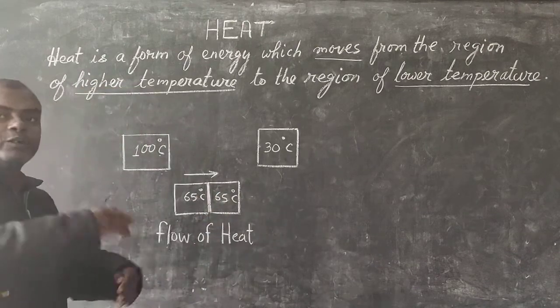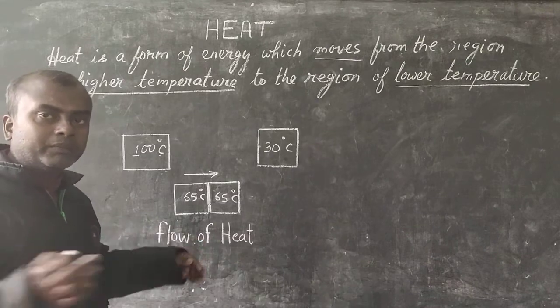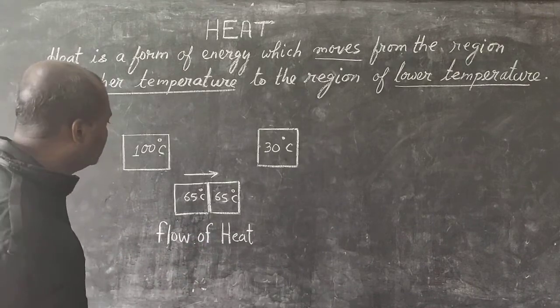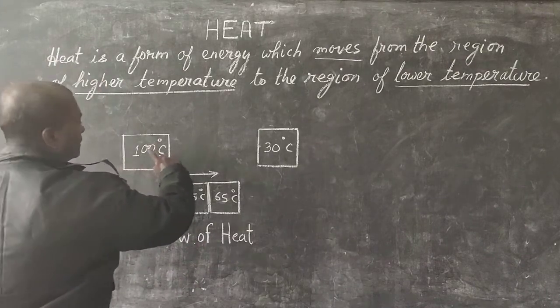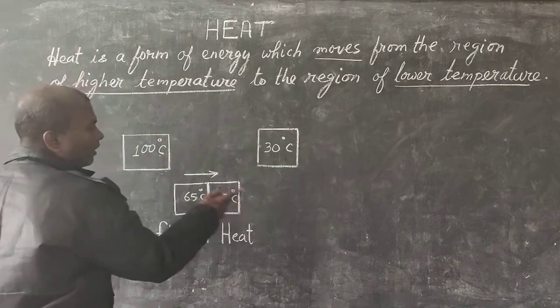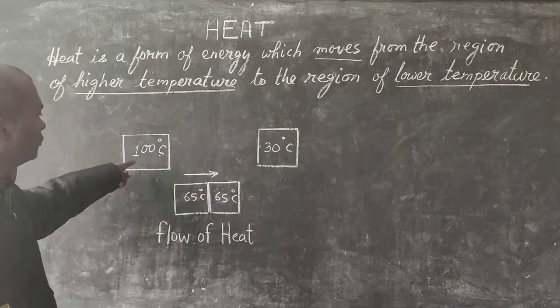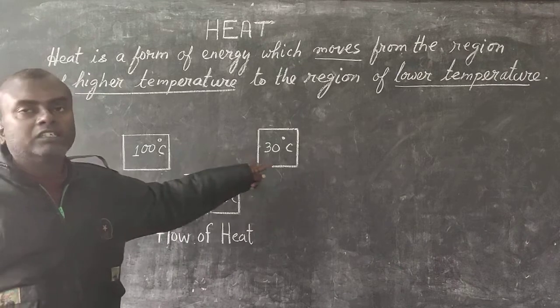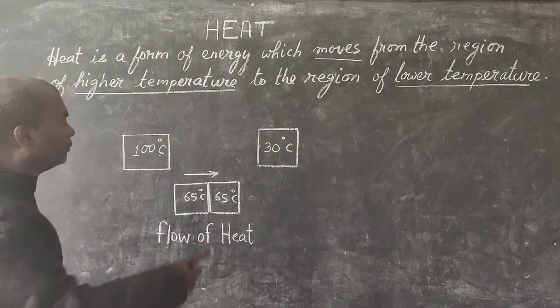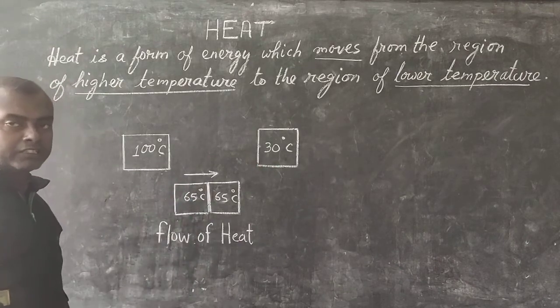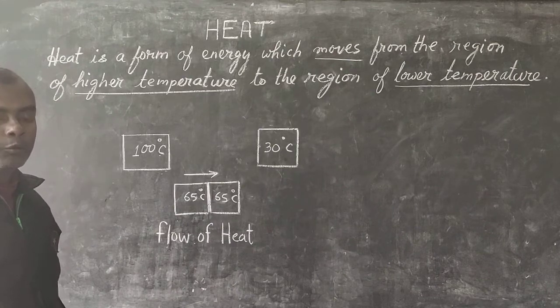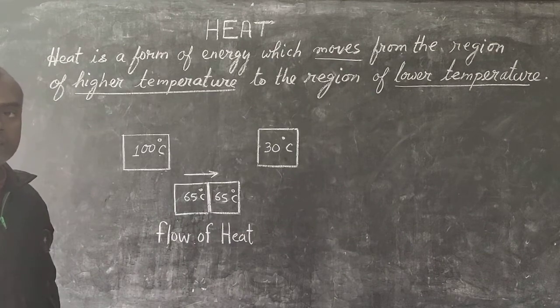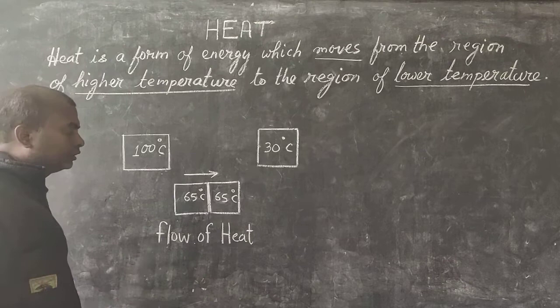We are assuming that no heat is lost in the surrounding, only between them the exchange is taking place. In that case, how long will this block of 100 degrees Celsius exchange heat with the 30 degrees Celsius block? Till both of them attain the same temperature. See, both of them attain the same temperature. Then only the flow of heat will stop.